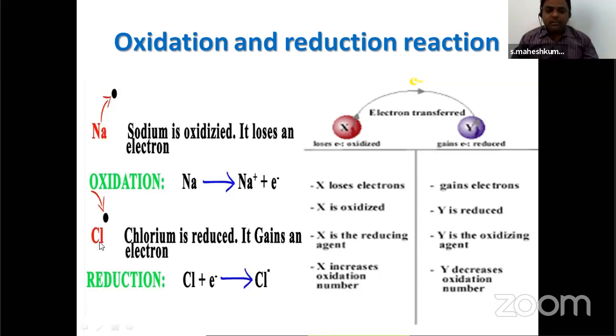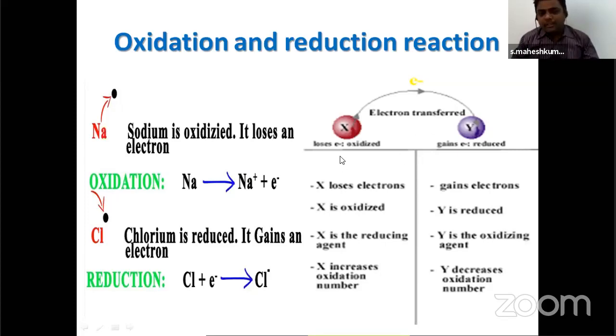It takes that electron and it is reduced. Now it has gained an electron. So losing an electron is called oxidation, and getting an electron is called the reduction process. Losing an electron makes an oxidized molecule, gaining an electron makes a reduced molecule. You have to keep that in your mind. This is very important for the further explanation.